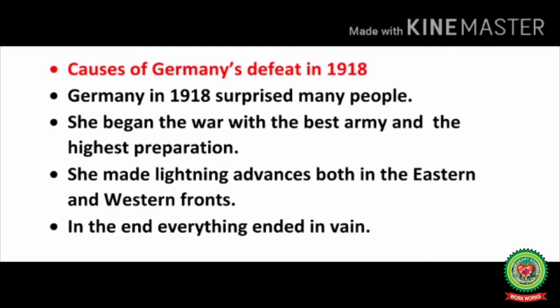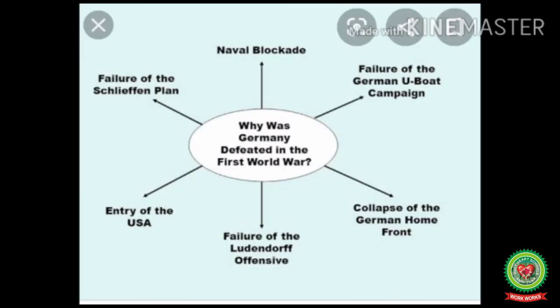When the World War started, in its initial phases, it was looking like the Germany side, the central powers, were going to win the First World War. Germany made a massive attack on both the eastern front with Russia and the western front with England and France. But at last, Germany and her group was defeated. All her efforts which she had put in the beginning were vain, were not successful. They all were wasted. On your screen, you can see a chart which describes the reasons why Germany was defeated in the First World War. We'll discuss all these points in detail in this module.